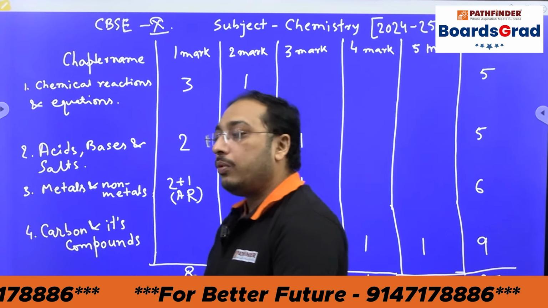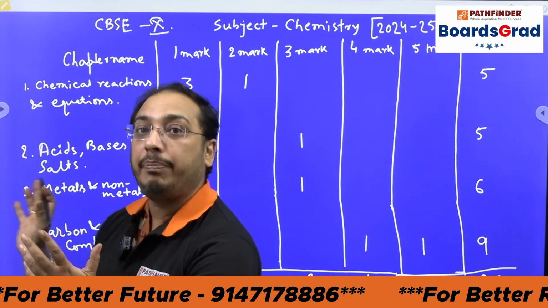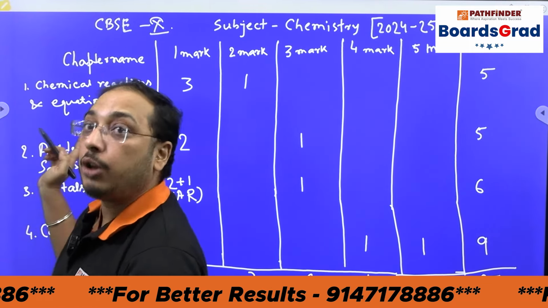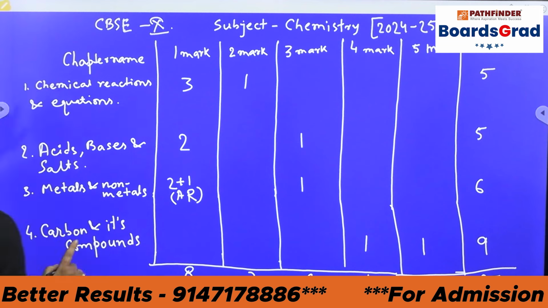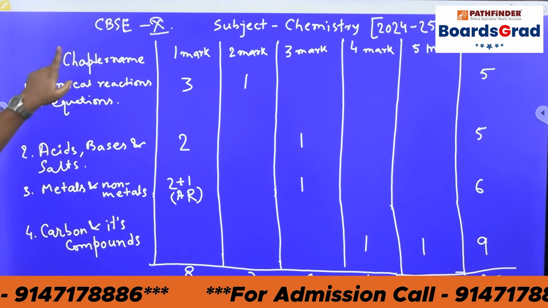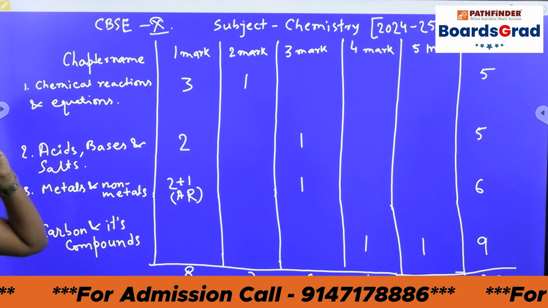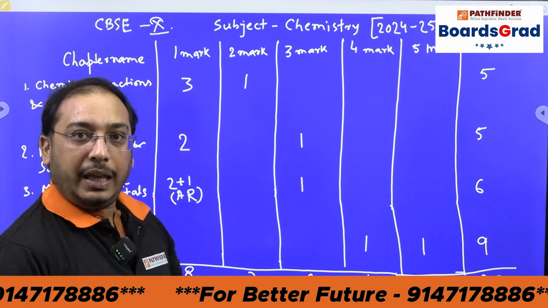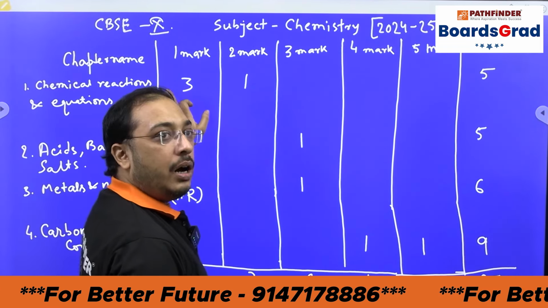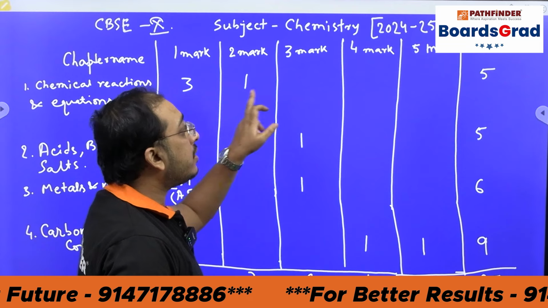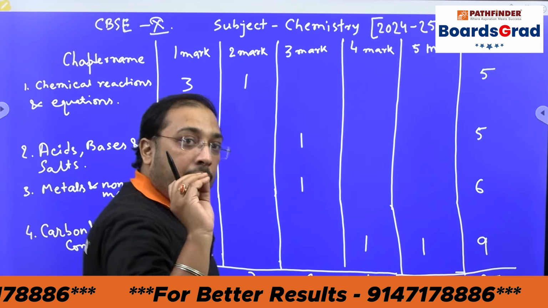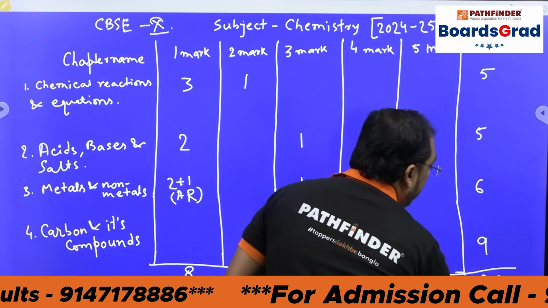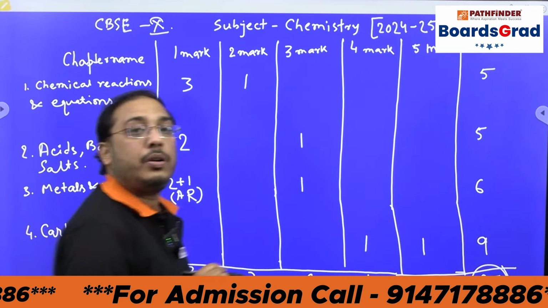At first, we have to know the paper pattern, the marking scheme, the subject name, the topic name. The first chapter in our chemistry part is chemical reactions and equations. In our entire paper, there are 5 sections, right? Everyone knows that. The first is 1 mark MCQ-based questions. Then 2 marks, 3 marks, 4 marks, 5 marks. From chemistry, you will get 25 marks in your science question paper.